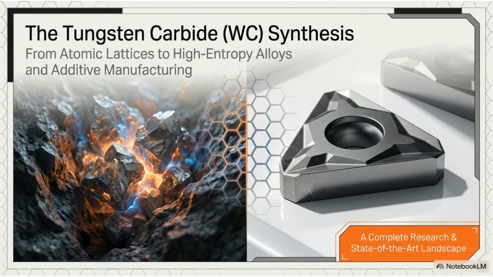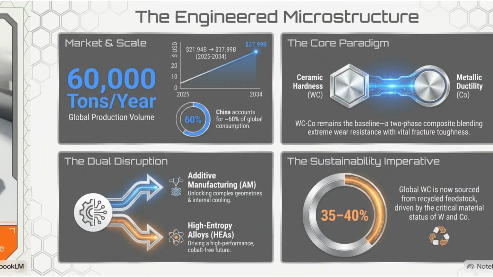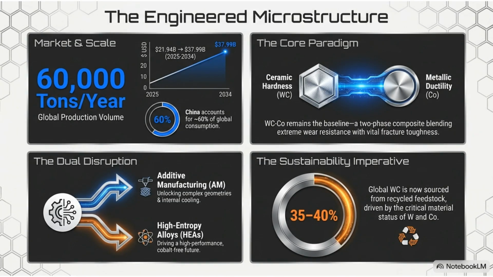Welcome to this video on the synthesis and evolution of tungsten carbide. We will explore how this material has moved from atomic lattices to high-entropy alloys and advanced additive manufacturing. Tungsten carbide is a multi-billion-dollar industry, with global production reaching 60,000 tons per year.